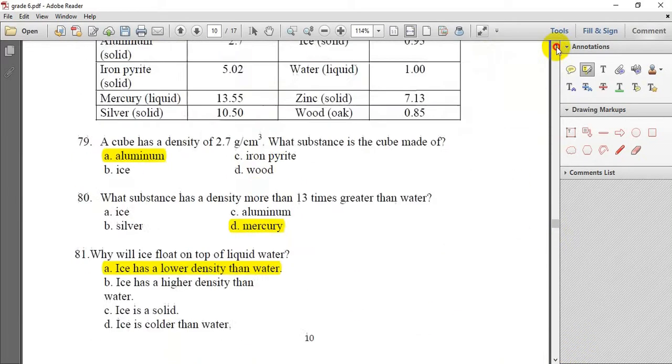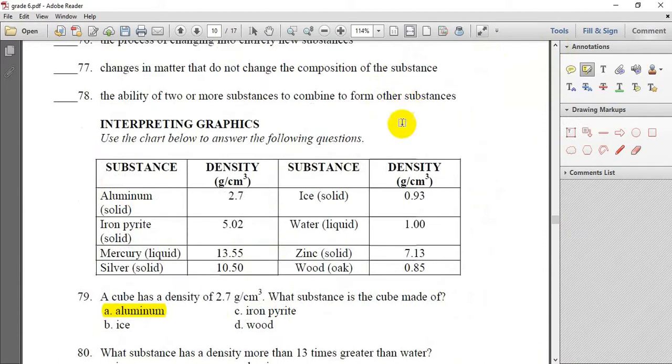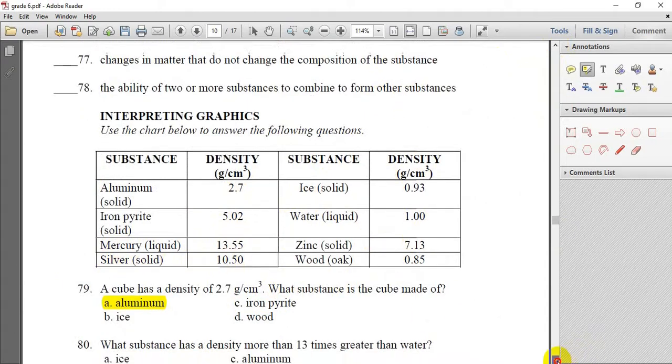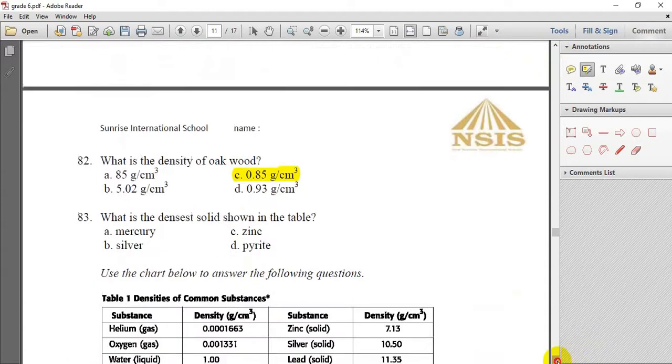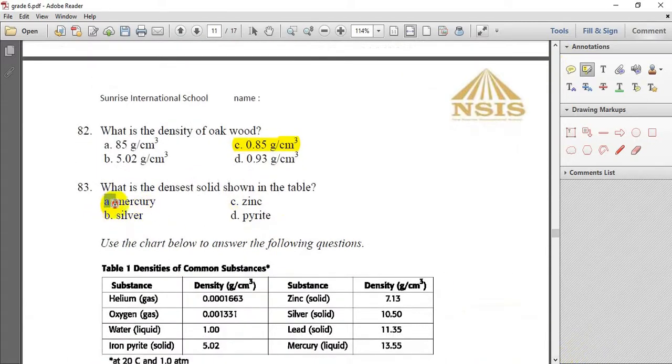Let's see which one has the highest number here. Yes, mercury, 13. This is the highest value. 13 is bigger than 2 and 5 and 10 and 1 and 7. So the highest one here is mercury. So we will choose letter A, mercury.